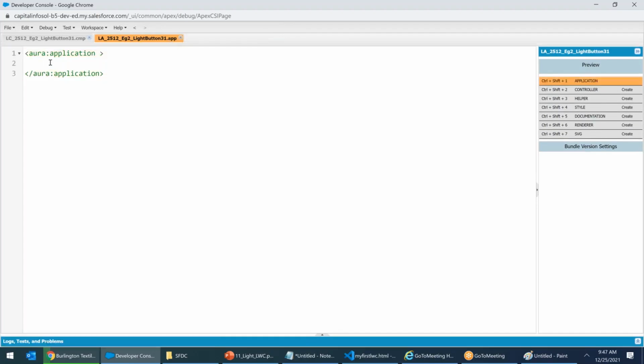In real time, 300 components can be called in one application. You don't need to create a separate application for calling each component. You can call all the components in one application. But just for your understanding, I am creating all applications side by side. Otherwise, one application is enough to call all components. Can I call more than one component inside an application? Yes, sir. See, extends equals force SLDS. Now you go ahead and click on preview.